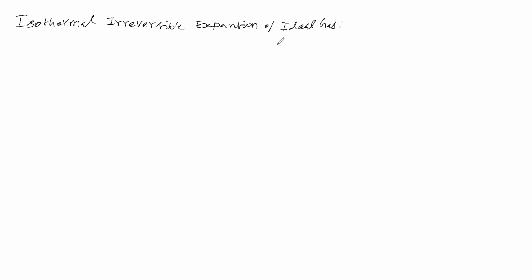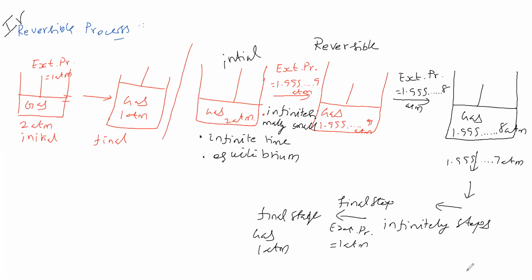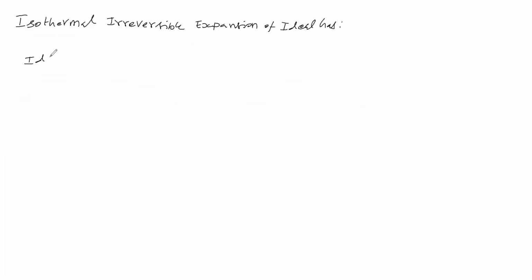Here we have considered ideal gas. Ideal gas in the sense it is not having any interaction with the surrounding. This gas has a pressure of 2 atmosphere, and its temperature, suppose, is 27 degrees Celsius.